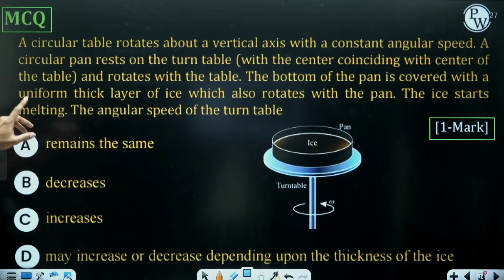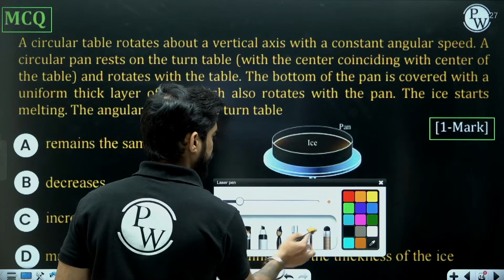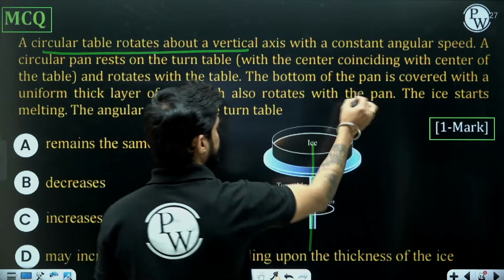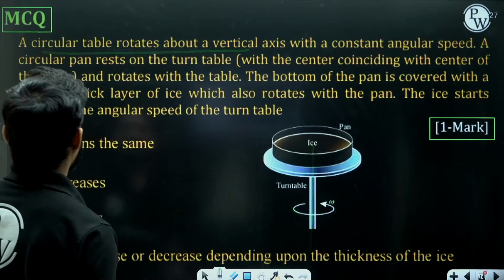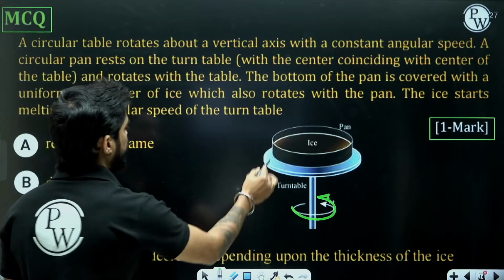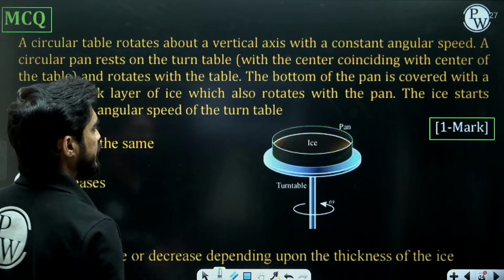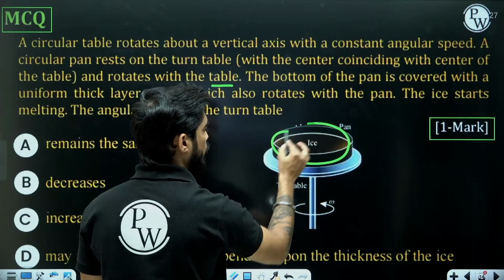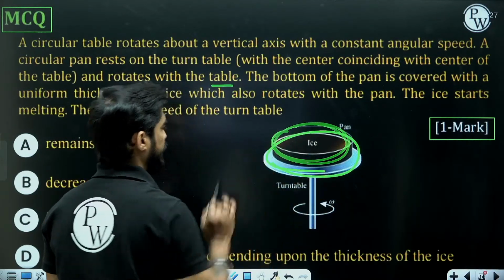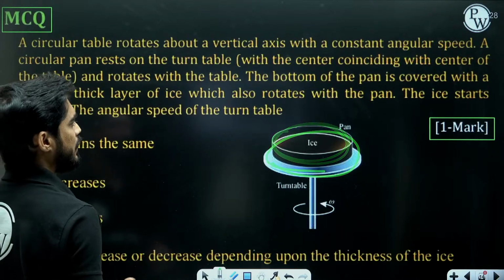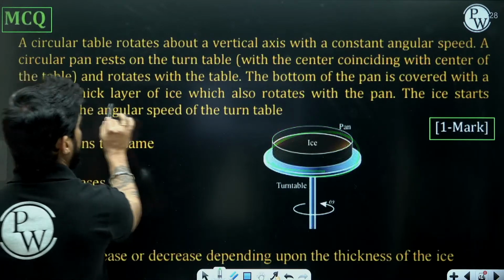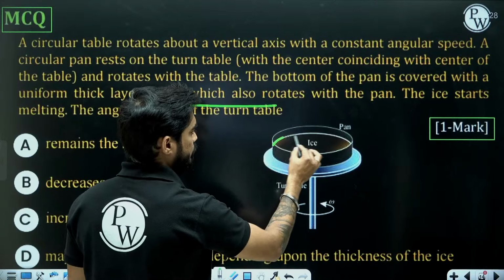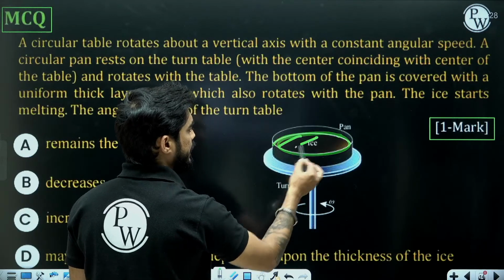It's a conceptual question. A circular table rotates about a vertical axis with a constant angular speed, okay? A circular pan rests on the turntable with its center coinciding with the center of the table and rotates with the table. So we have a pan, you can see, which is resting on this turntable. The bottom of the pan is covered with a uniform thick layer of ice, which also rotates with the pan. So you can see that there is ice inside this entire pan.